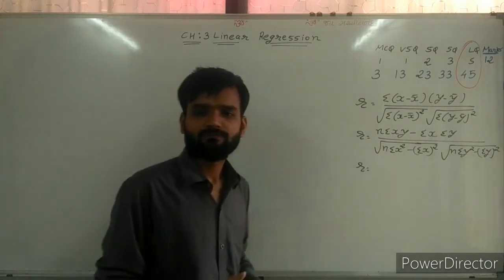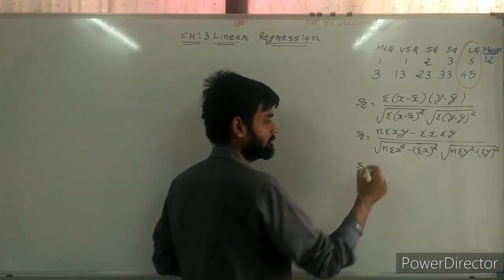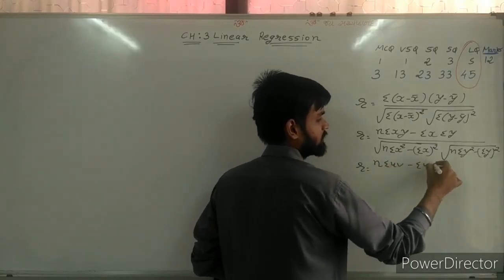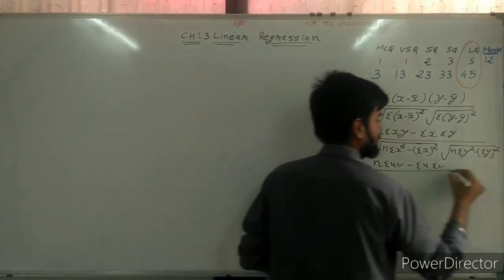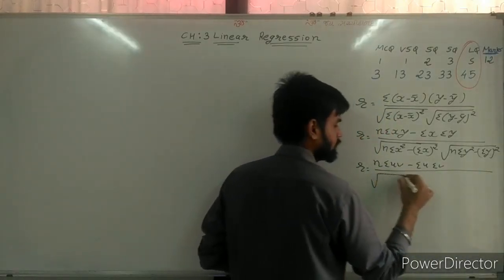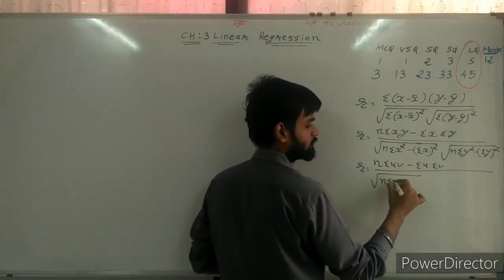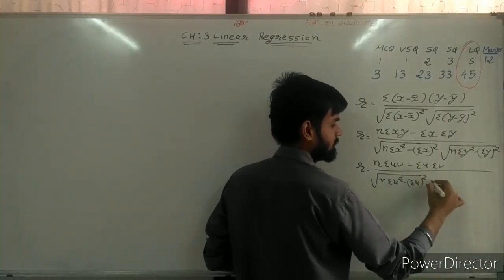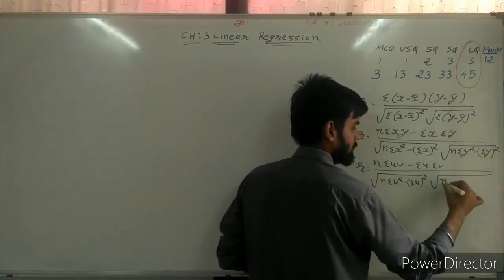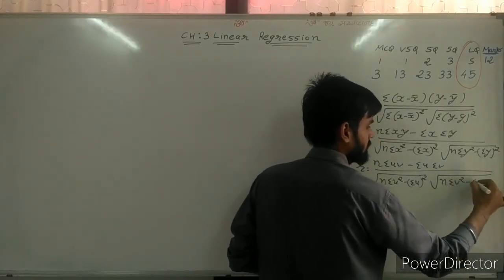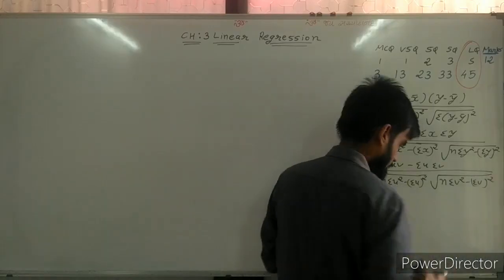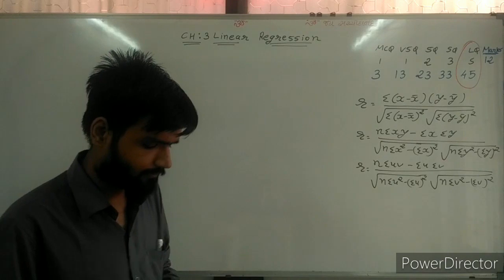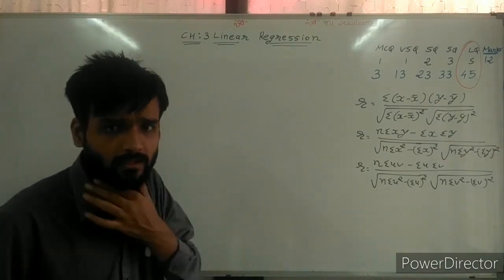The third formula, with u and v: n sigma uv minus sigma u sigma v divided by the square root of n sigma u square minus (sigma u) whole square, into the square root of n sigma v square minus (sigma v) whole square. So we all know these three normal formulas of Karl Pearson very well.